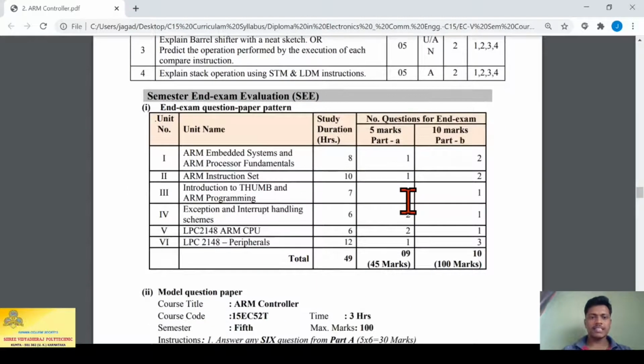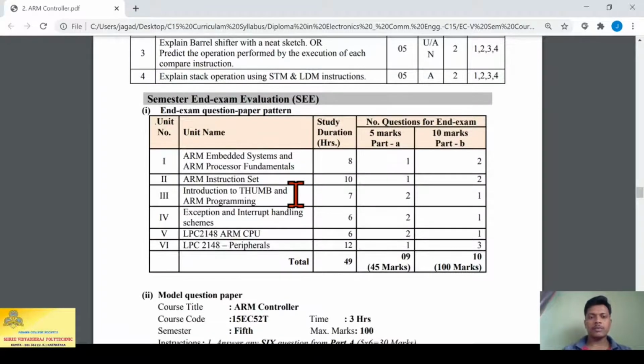Then in the next table, semester exam evaluation. Before, on page 1 or page 2, they have given the marks distribution for each unit. Here they have given a table. In the first unit, 1 question of 5 marks and 2 questions of 10 marks will come in the semester end exam question paper.